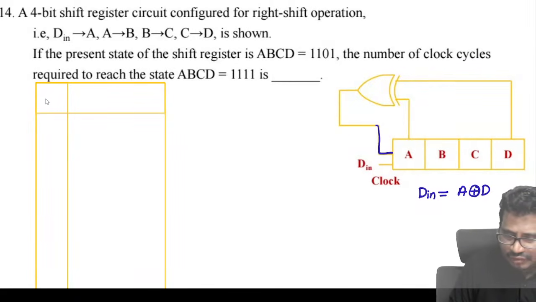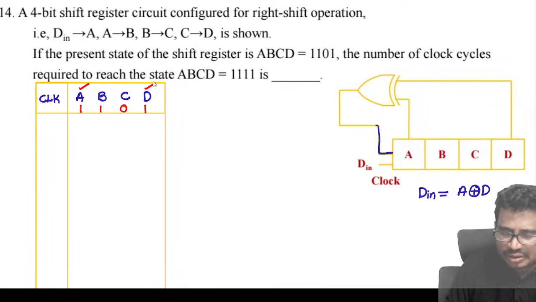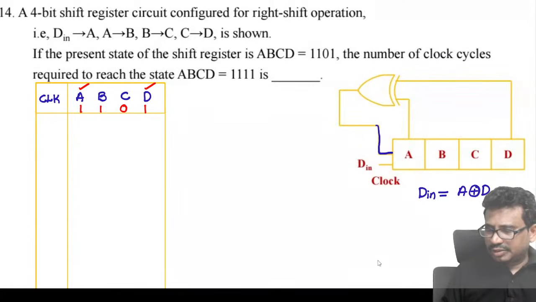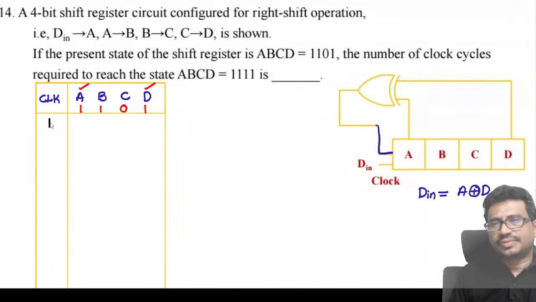Now, first we can say this is the clock, and we have A, B, C and D. The initial state is mentioned as 1, 1, 0, 1. They have given A and D XOR. Let's talk about this. When you apply the first clock, tell me what happens.